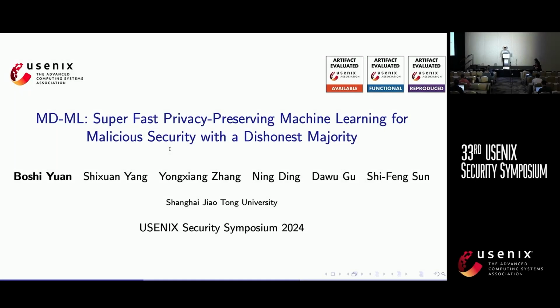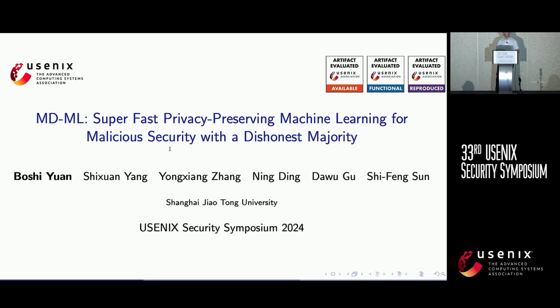Hi, I'm Boshi Yuan. Let me present our paper, MDML, Superfast Privacy-Preserving Machine Learning for Malicious Security with a Dishonest Majority. This is a joint work with Shi-Feng, Yongxiang, Zhang, Ning, Dawu, and Shi-Feng.